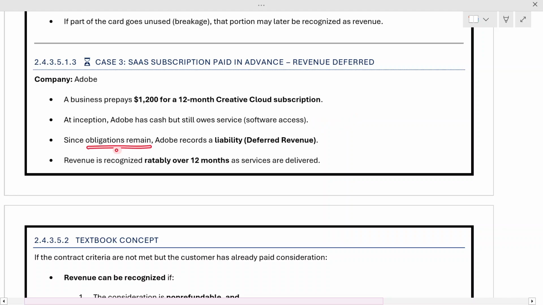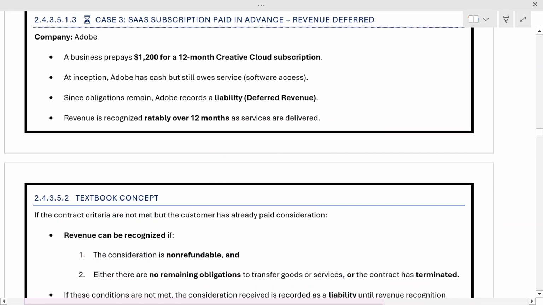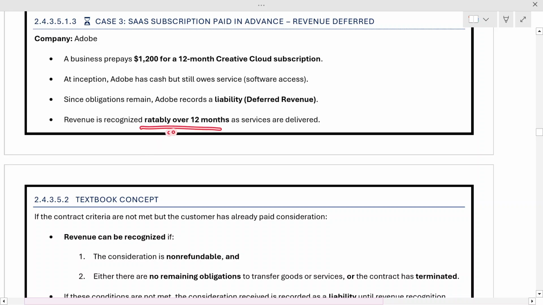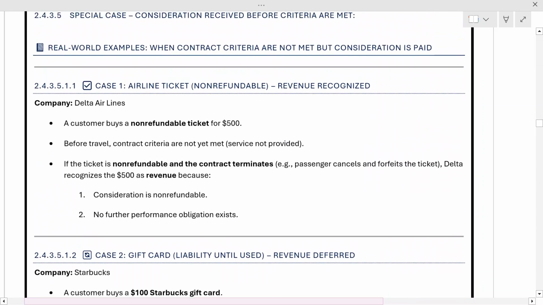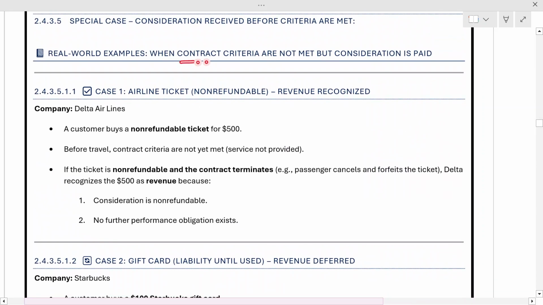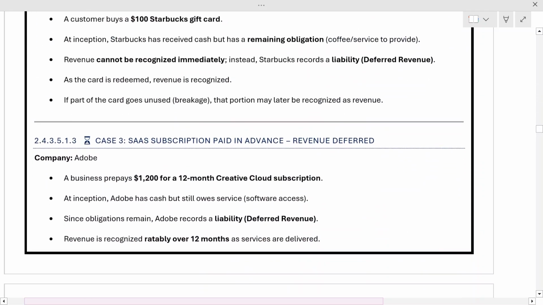Now since the obligations are still remaining, Adobe will again record this as a liability, or they will call it deferred revenue. And they will recognize the revenue over the period of 12 months as this is delivered. So these are three examples in which we saw that even when the contract criteria are not met but the consideration is received, then what will happen?